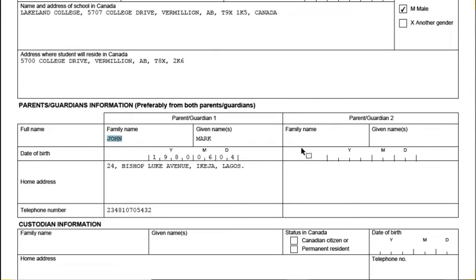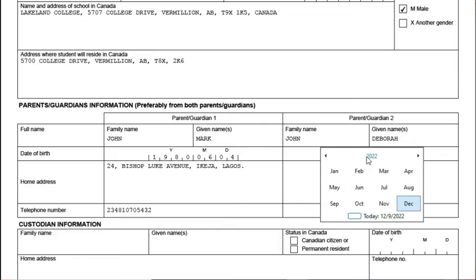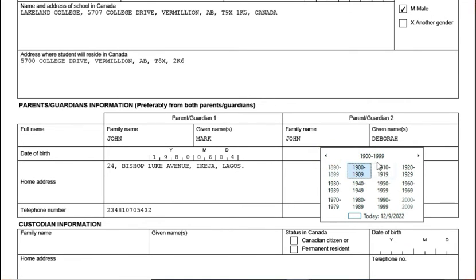And for the mother's name here, let's copy this John. Let's say John Deborah. That's the mother's name. And date of birth, let's say 1985.